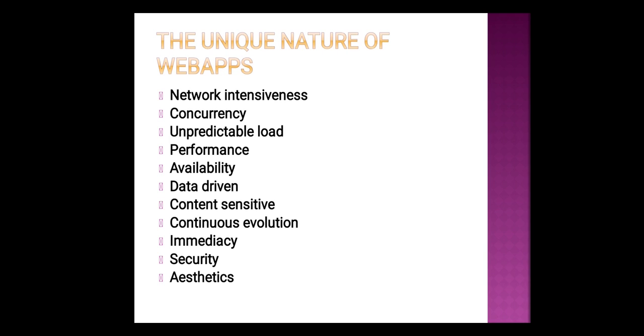Okay, next comes continuous evolution. Suppose you are using some web application, so let us consider that 2 months back you installed an application and you are still using it with the same features. Meanwhile, a new application is developed with advanced features. Then what do you do?